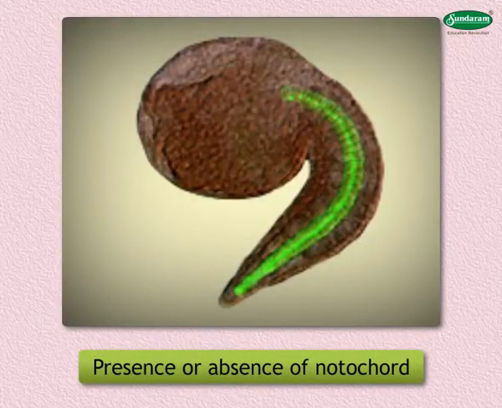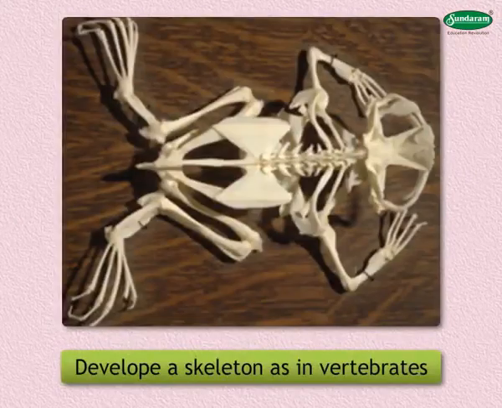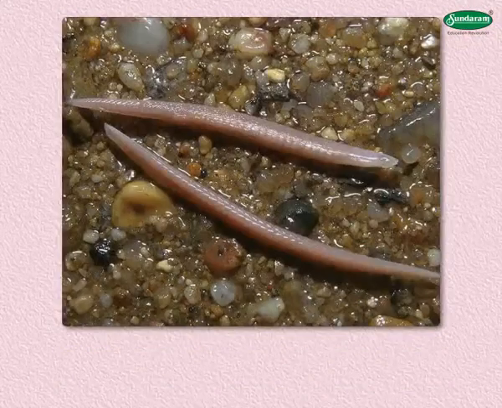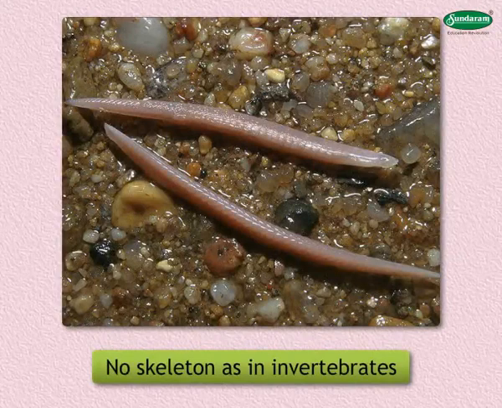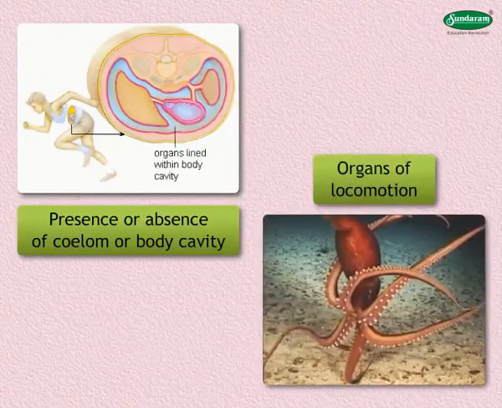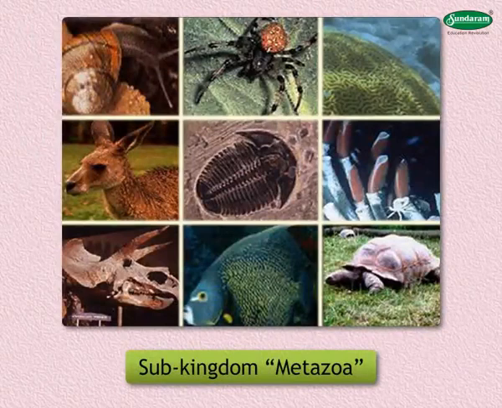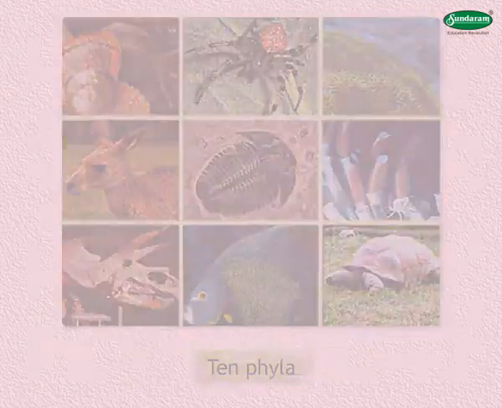Presence or absence of notochord. The animals having notochord further develop a skeleton, as in vertebrates. Animals without notochord have no skeleton, as in invertebrates. Presence or absence of coelom or body cavity. Organs of locomotion. Considering these characteristics, the subkingdom Metazoa is classified into the following 10 phyla.